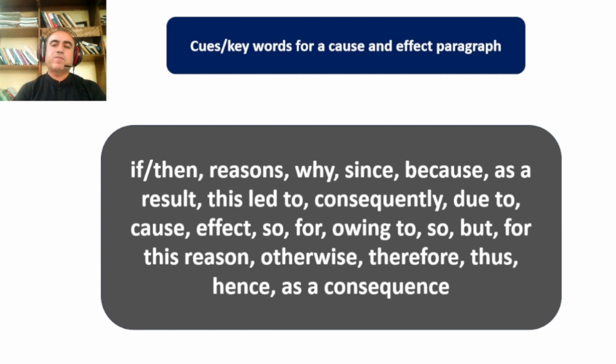So for a cause and effect paragraph or essay, we use such words: if, then, reasons, why, since, because, as a result, this led to, consequently, due to, cause, effect, so, for, owing to, but, for this reason, otherwise, therefore, thus, hence, as a consequence. These are the cues or keywords we can use for our cause and effect essays, and they lend some originality and freshness to our writing.